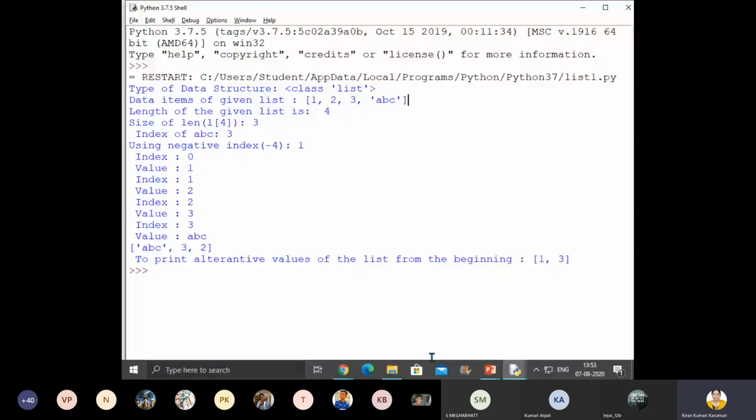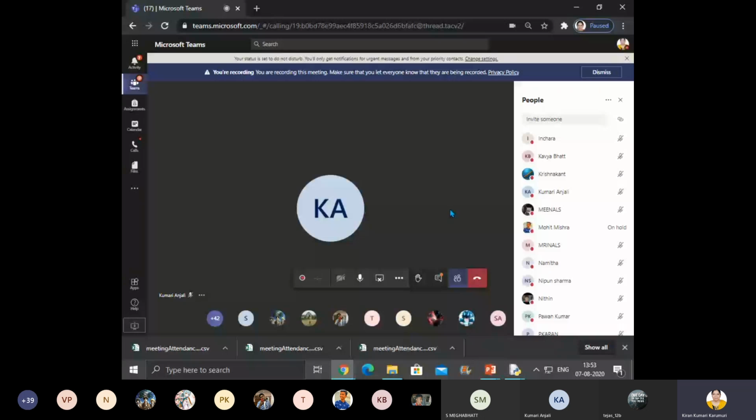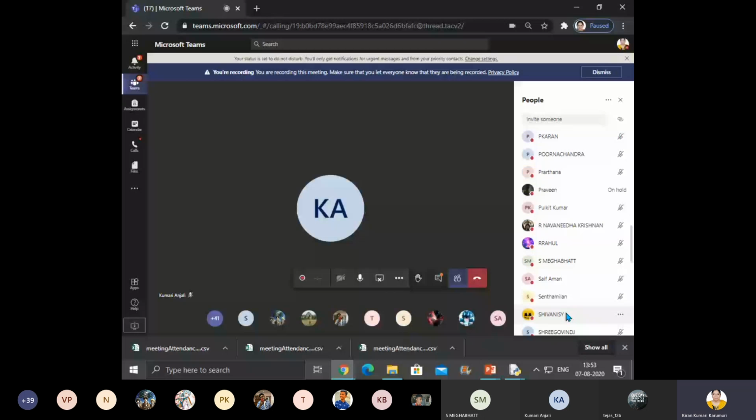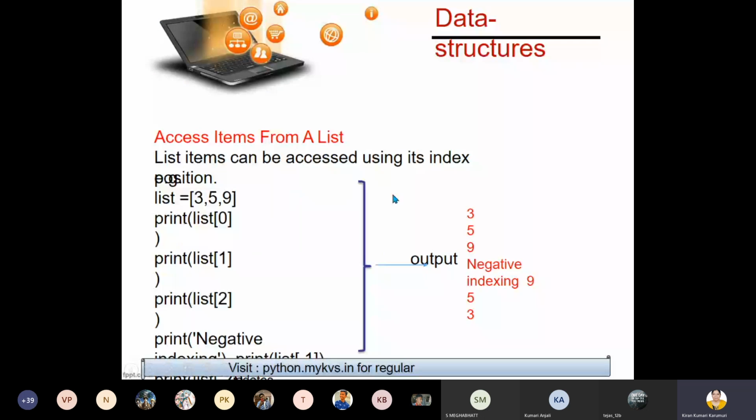Have you all understood? Yes, ma'am. Oh, very good. So, Nipun, are you there? Nitin, understood? Pavan, Karan, Purnachandra, Prarthana. Yes. Anyone is having any doubt? This much is clear to every one of you, child? Yes. So now let me proceed.